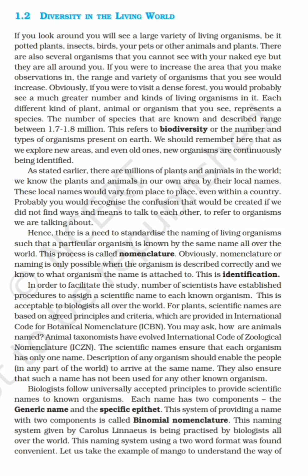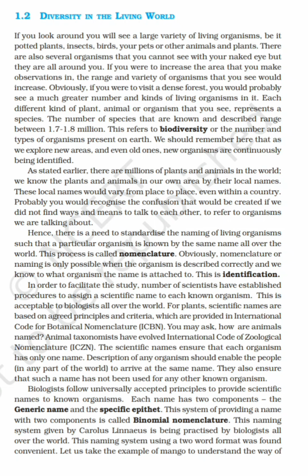As stated earlier, there are millions of plants and animals in the world. We know the plants and animals in our own area by their local names. And these local names would vary from place to place, even within a country. You would recognize the confusion that would be created if you did not find ways and means to talk to each other. Hence, there is a need to standardize the naming of living organisms such that a particular organism is known by the same name all over the world. This process is called nomenclature.